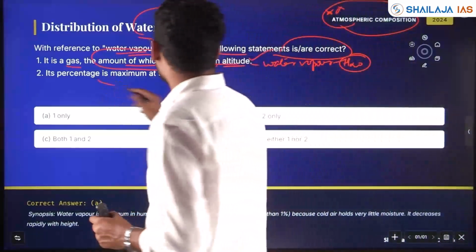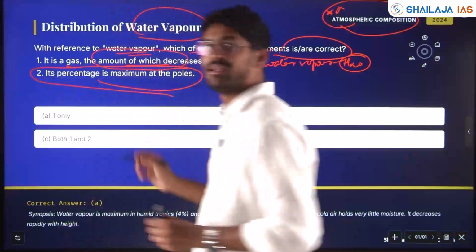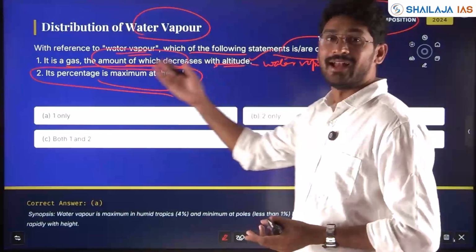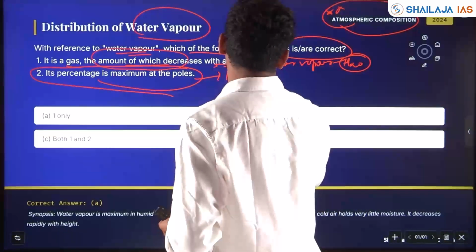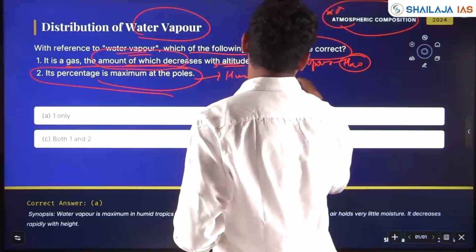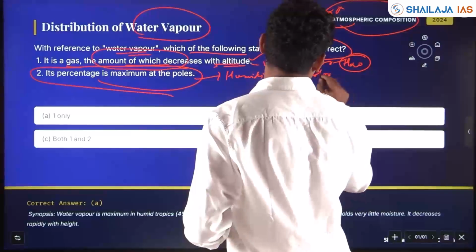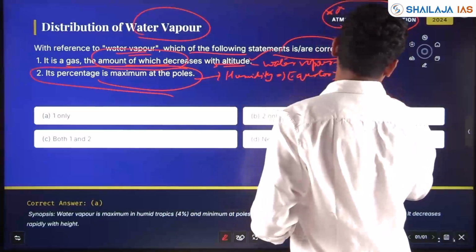Its percentage is maximum at the poles. Again, he asked in the last slides in 2025, where humidity is high, where liquid is more. It is at the equator, so it will be more at the equator than the poles.